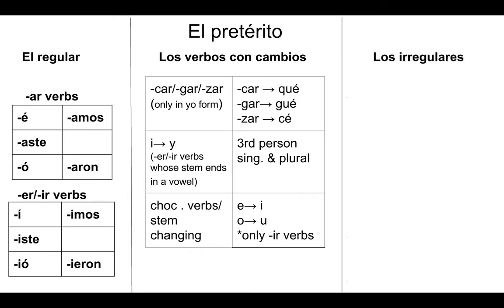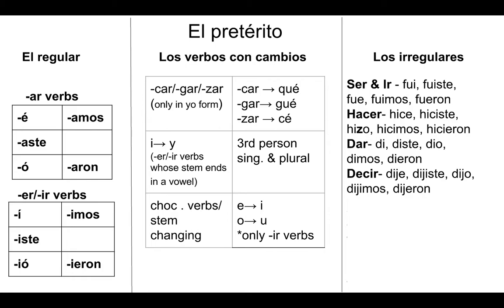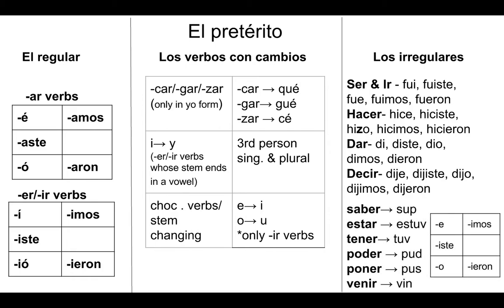Y los irregulares. Irregular verbs in the preterite include ser and ir, hacer, dar, decir, and the following verbs have a new stem: saber, estar, tener, poder, poner, venir, whose stems are sup, estuv, tuv, pud, pus, vin, and the new endings e, iste, o, imos, ieron with no accents. All of this content is covered in 2B and 3A if you need to go back to review.